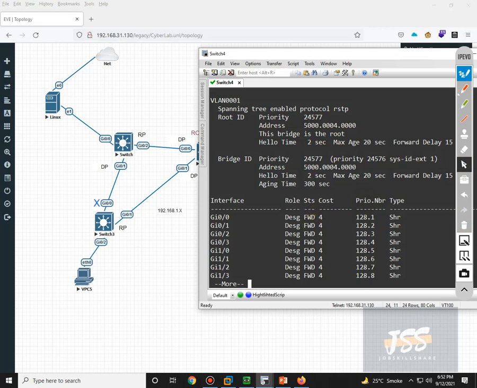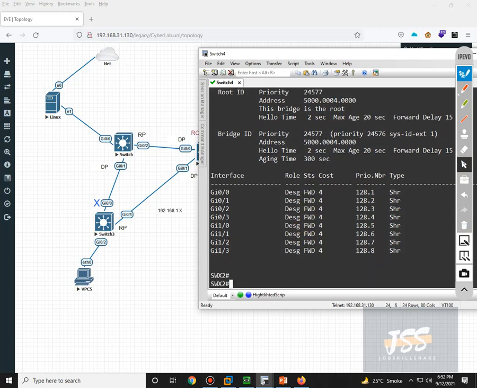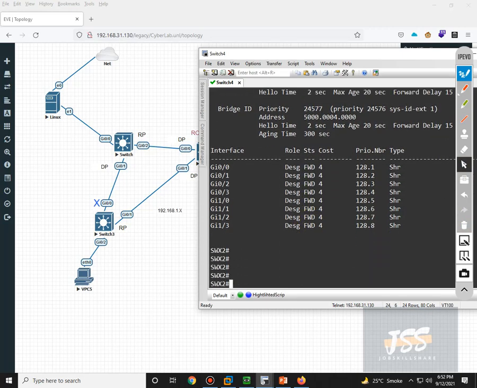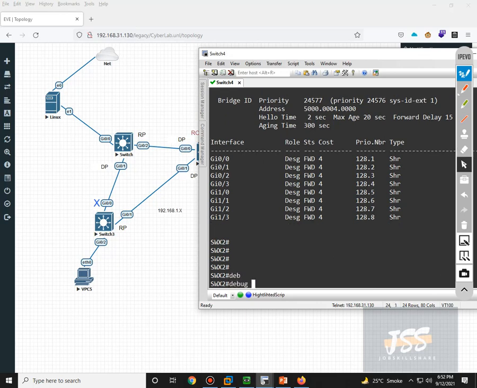And since we are here, let me very quickly turn on debugging as well. Debugging is just like the syslogs. It will show on this IOS console what is going on. If, for example, this interface is down, it will mention that this interface just went down, something like that.